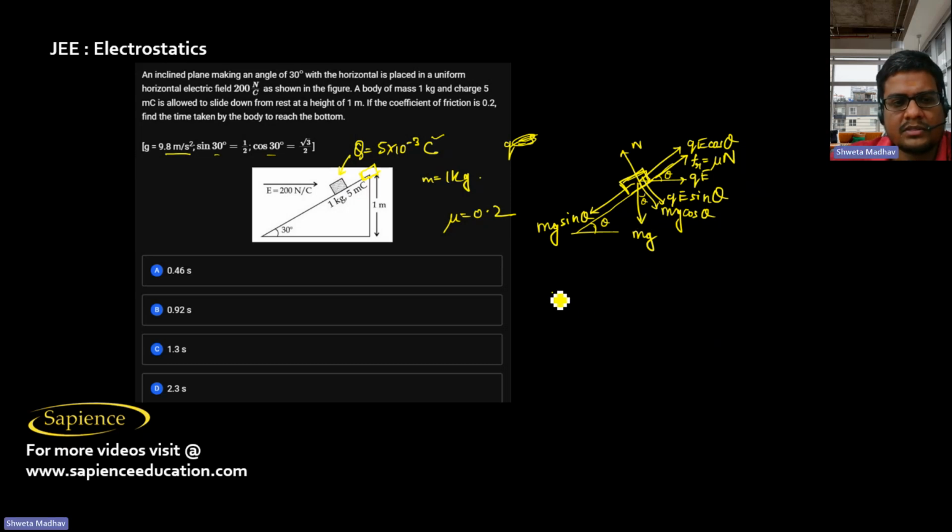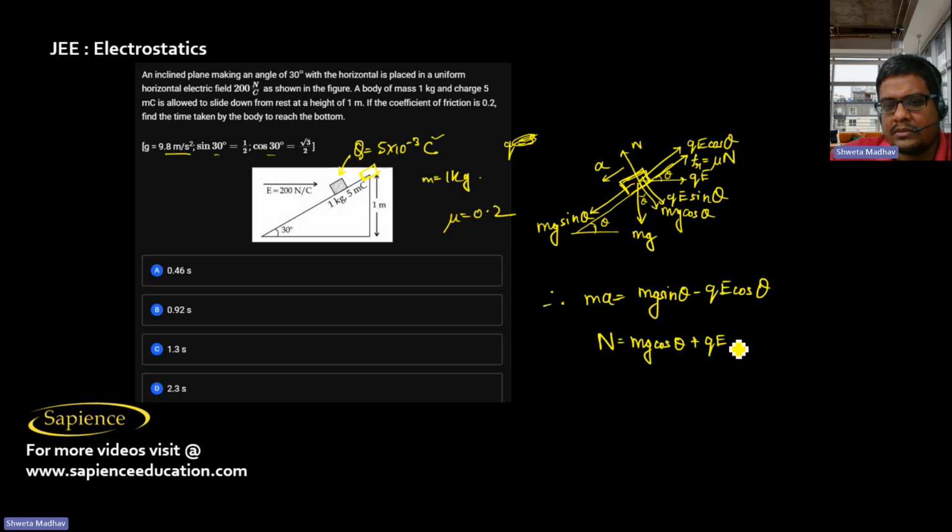Now therefore the acceleration we have to find out. Now the net force, so it is accelerating downwards, so I can say ma, the net force, that is the net force down the incline, so it is mg sin theta minus qE cos theta, and then N will be equal to mg cos theta plus qE sin theta. So now the frictional force will be equal to mu times N, which is equal to mu into (mg cos theta plus qE sin theta).